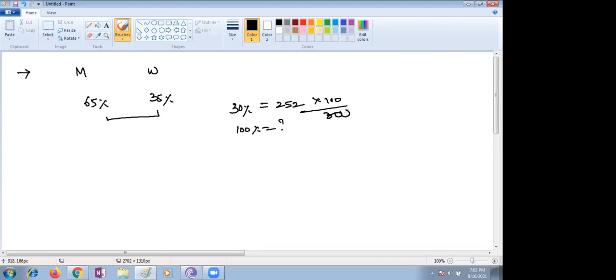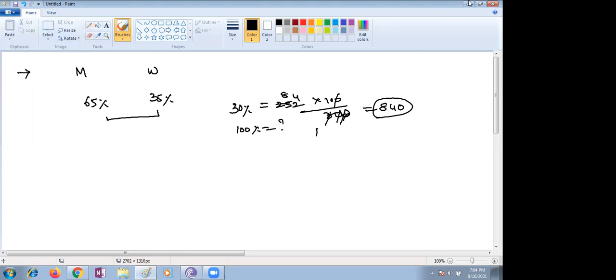Ma'am, the value of x comes, I did it like 252 into 100 upon 30, which comes to 840. Yes, correct. In that way also it is correct. 840 workers are there. Whatever the question is asking about, male or women, you can find according to the question. Once you know exceeds means the difference, we are supposed to take the difference.